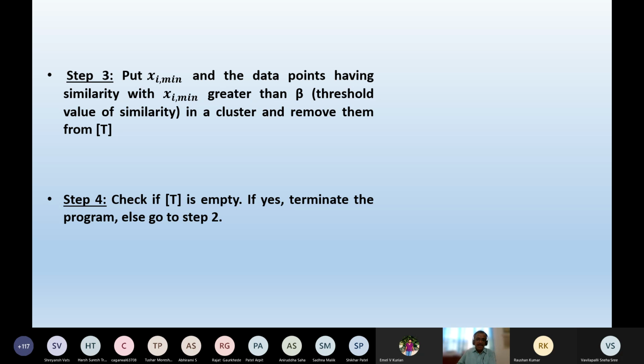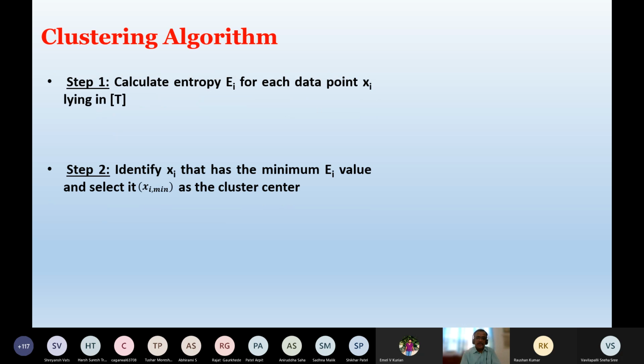So I'll have the remaining data points, and once again I'll have to repeat the process to find out who could be the second cluster center, then the third cluster center, and so on. So step 4: check if T is empty. If yes, terminate the program, else go to step 2. So this is actually your step 2.